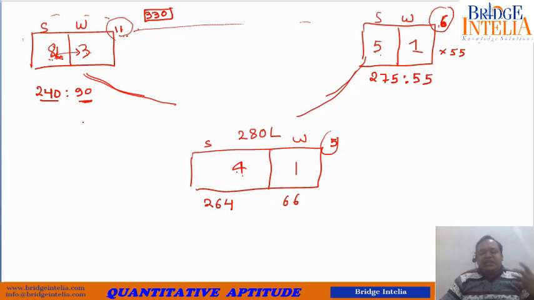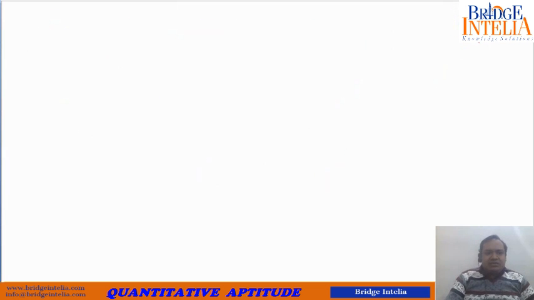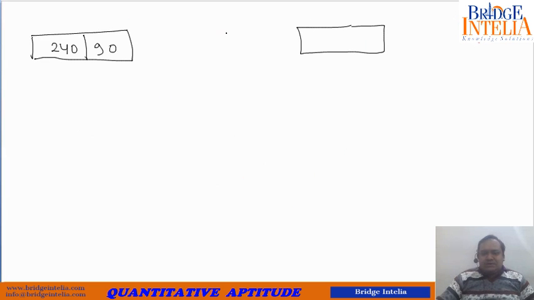Now what is the effect of doing this? If you apply the concept of alligation as per these new ratios, what are the new ratios? 240 is to 90. This was type A. The ratio for type B is 275 is to 55.